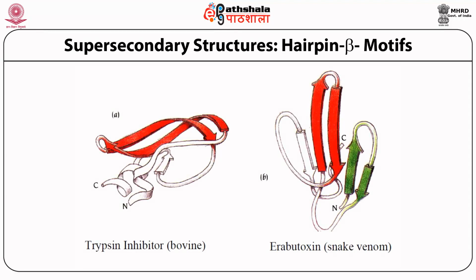Next we look at the hairpin beta motif. Here there are two anti-parallel beta strands connected by a loop region, and this kind of super secondary structure is prevalent in bovine trypsin inhibitor, or in the snake venom erabutoxin, where you can also find this hairpin beta motif.